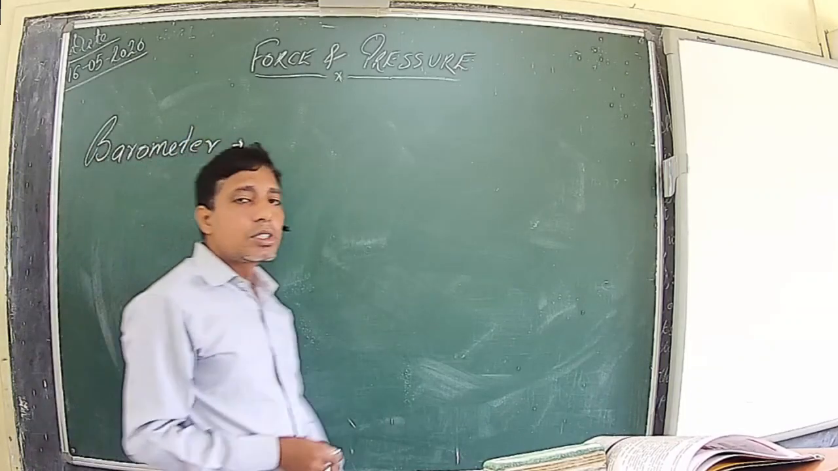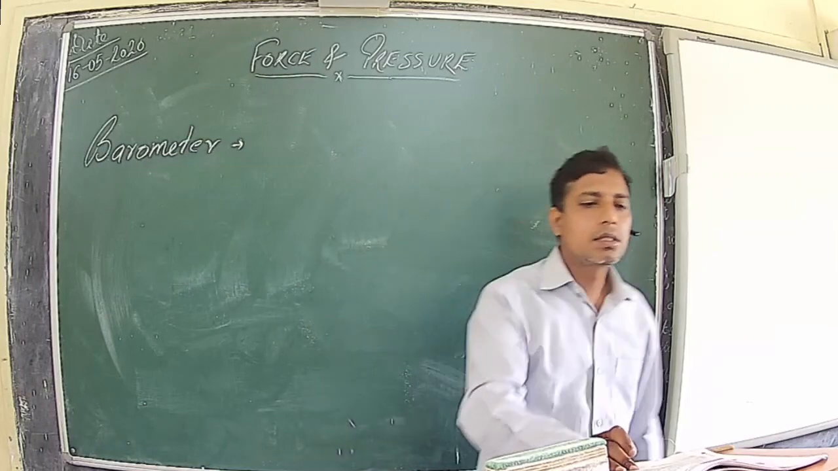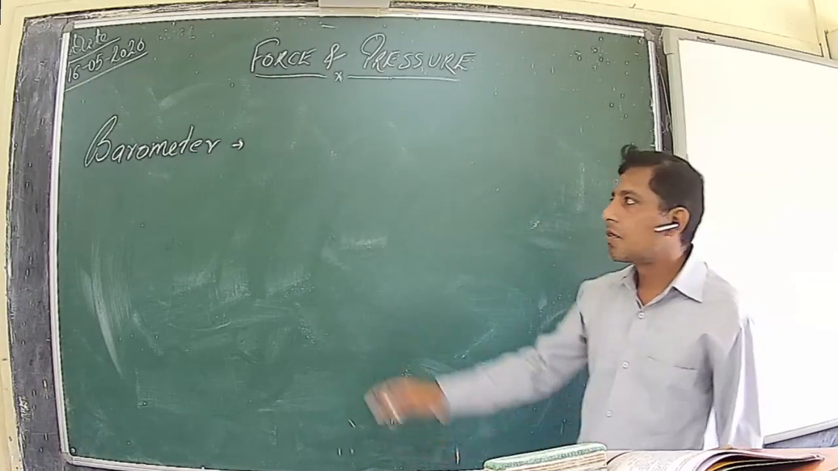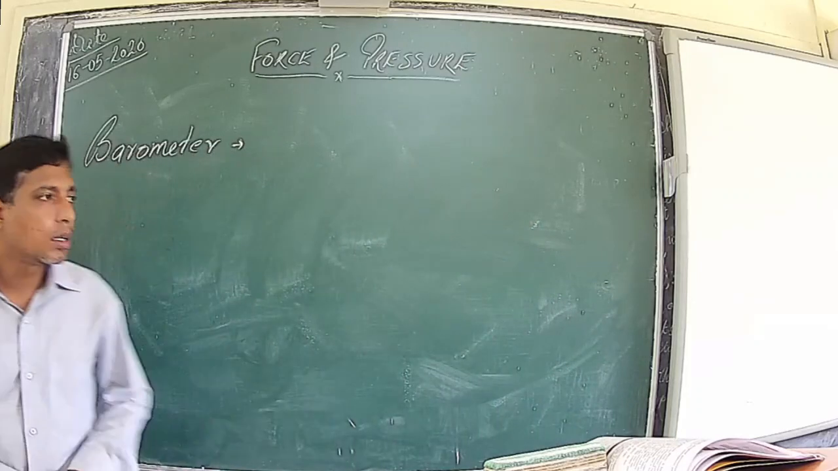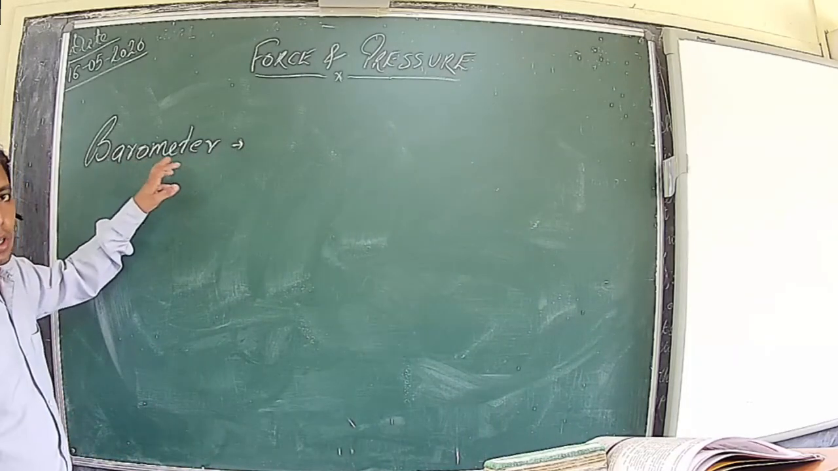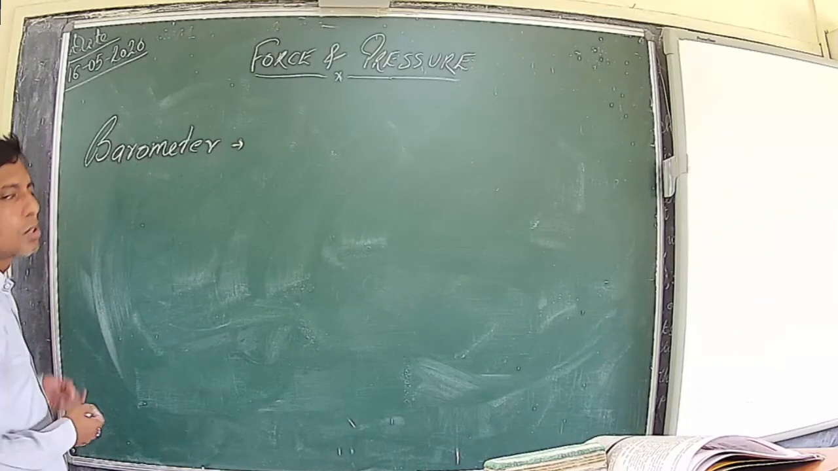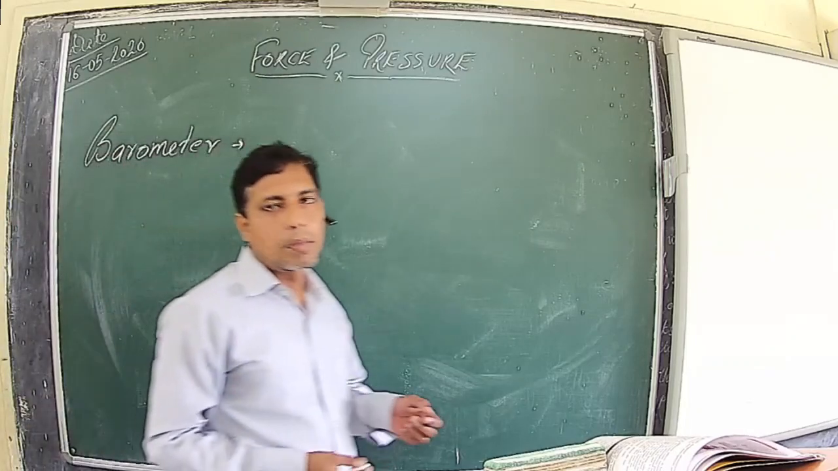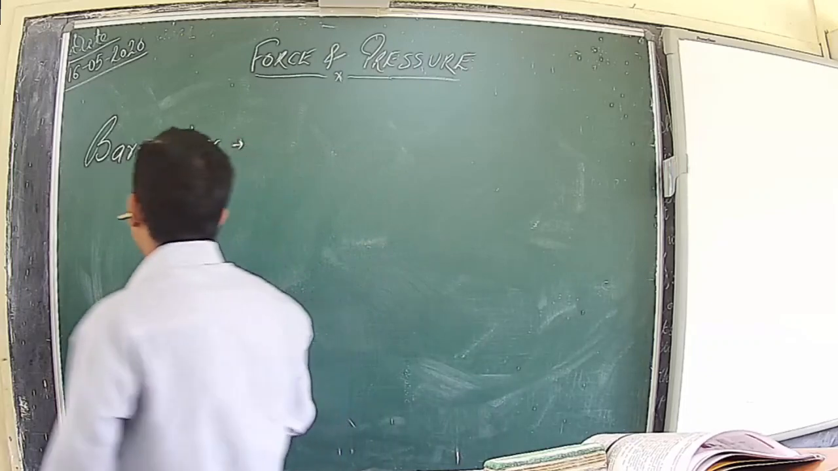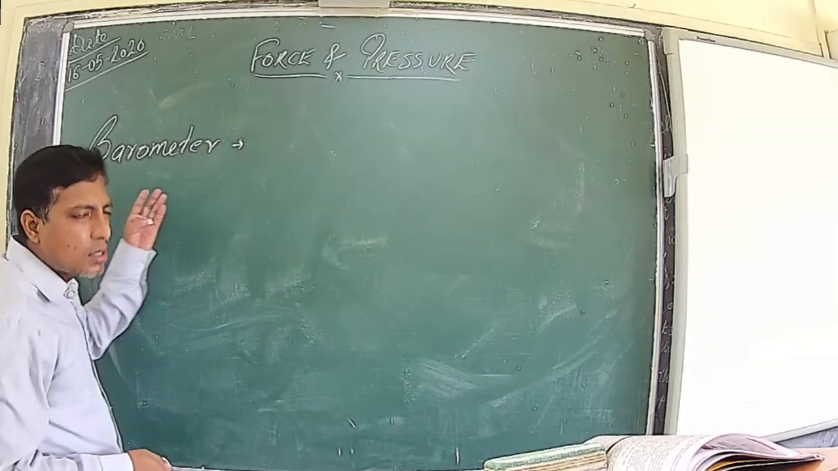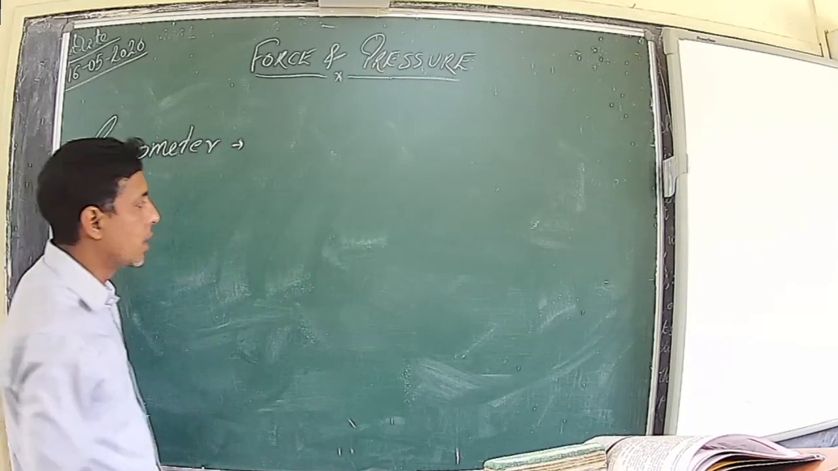The device which is used to measure the atmospheric pressure is the barometer, and the first simple barometer was designed by an Italian scientist called Evangelista Torricelli. That's why it is also sometimes called the Torricellian barometer or a simple barometer. Now, what is a barometer? What was the simple construction and working of a simple barometer?